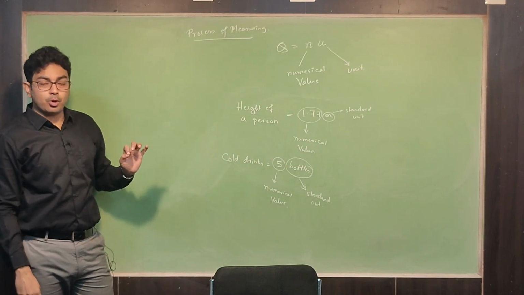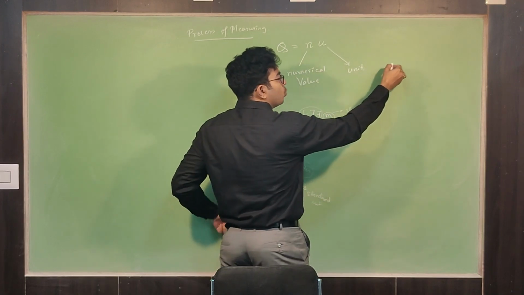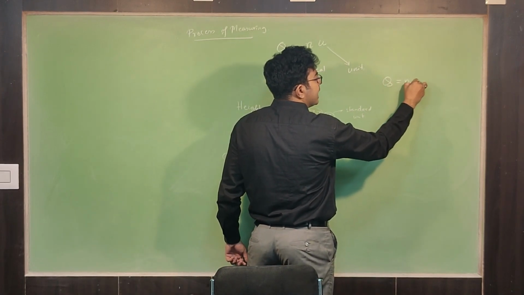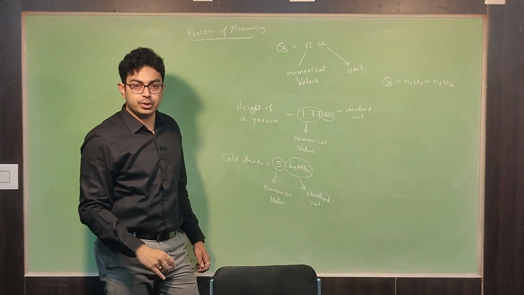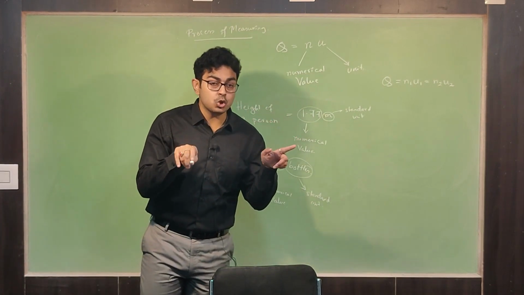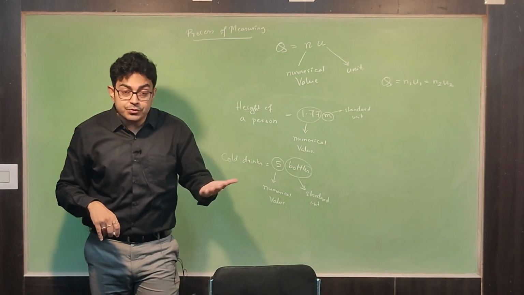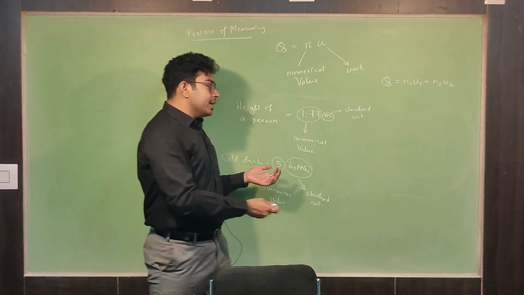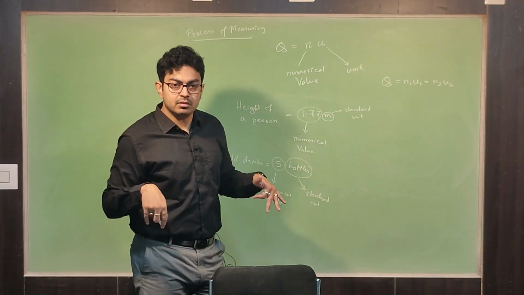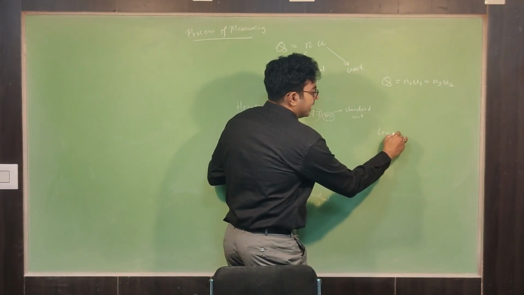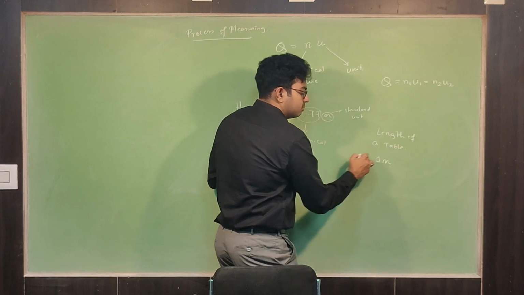Now, another important part: physical quantities can also be expressed like this, N1U1 is equal to N2U2. That means a given physical quantity can be measured using different sets of units. For example, suppose I have a table, and if I am telling the length of the table, if I am writing 1 meter, right?